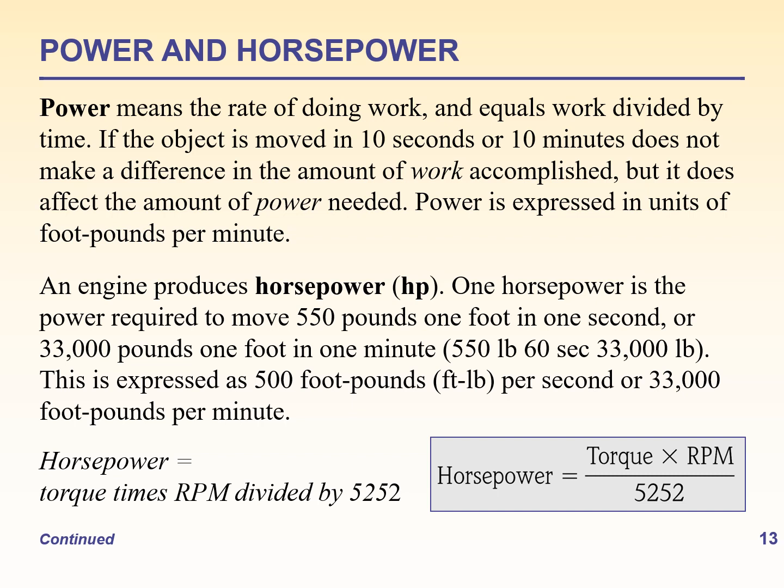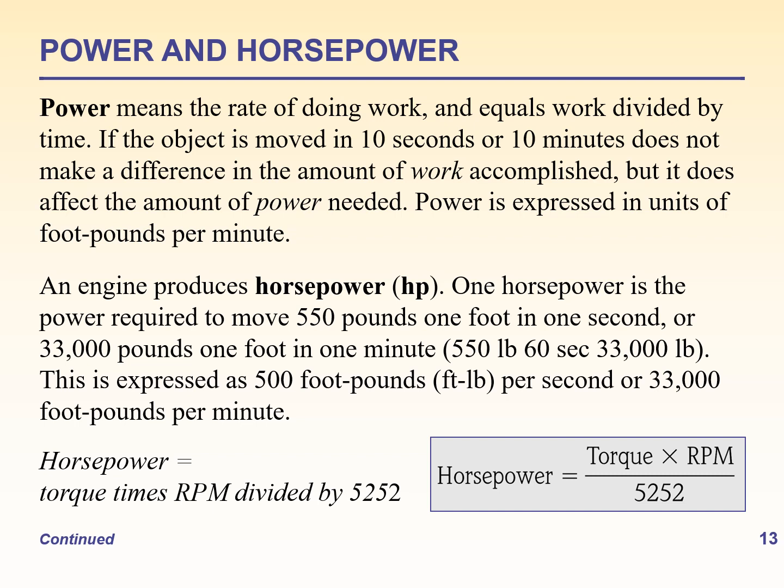So an engine produces horsepower, and 1 horsepower is the power required to move 550 pounds 1 foot in 1 second, or 33,000 pounds 1 foot in 1 minute.